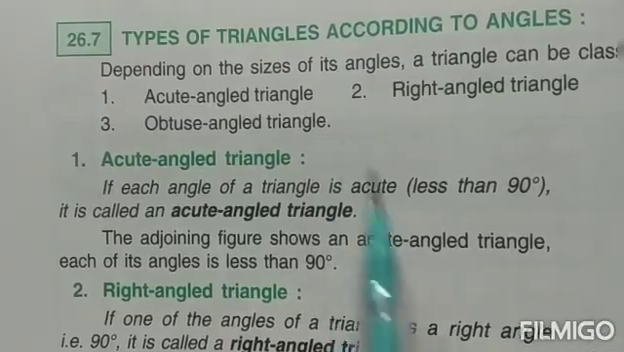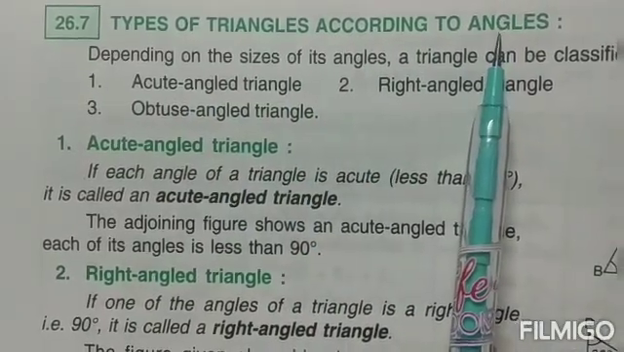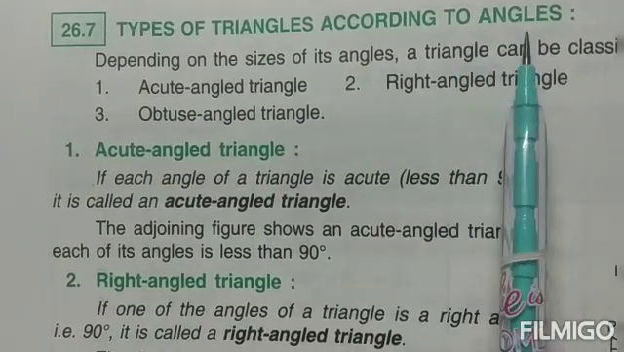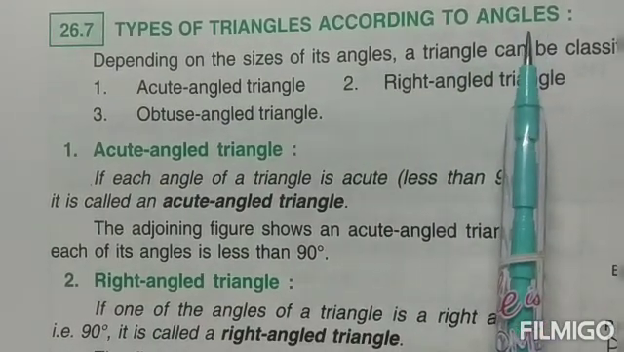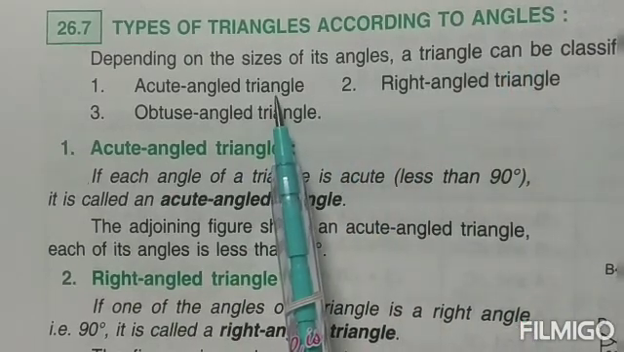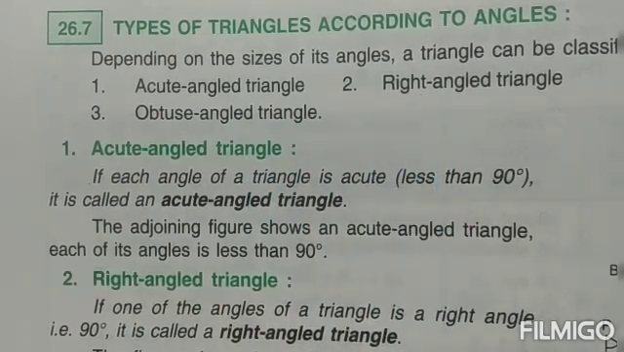Next we come to, children, the types of triangles according to the angles. Now there are two bases on which we can divide our triangles. The first is on the basis of the measurement of the angles. So these are of three types of triangles, children: acute angled, obtuse angled, as well as right angled. Now what are these? Let's see.